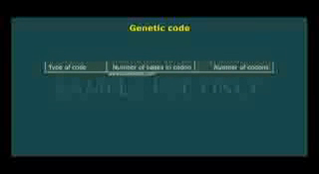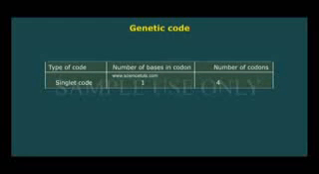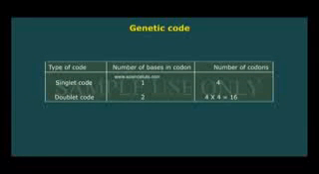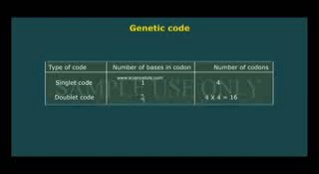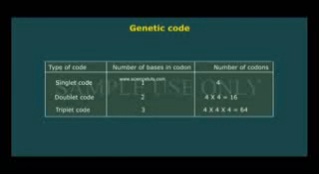Type of code, number of bases in code, number of codons. So, singlet code: 1 base, 4 codons. Doublet: 2 bases, 4 into 4 is equal to 16. Triplet code: 3 bases, 4 into 4 into 4 is equal to 64, and the widely accepted one is the triplet code.